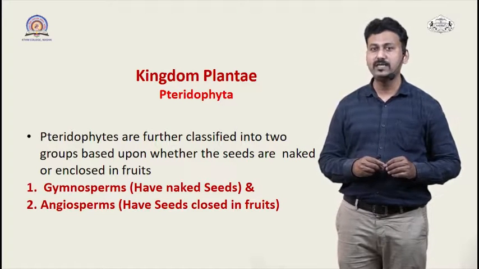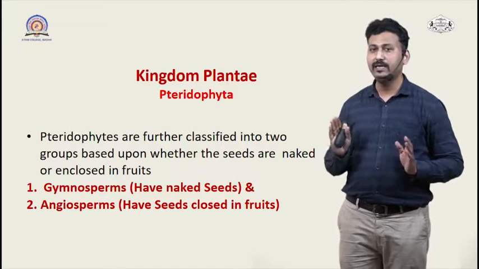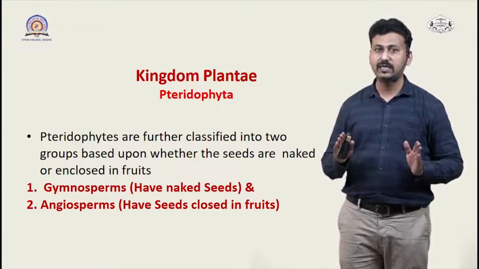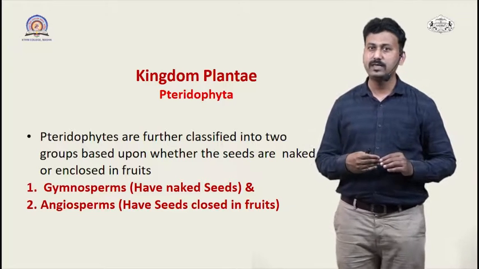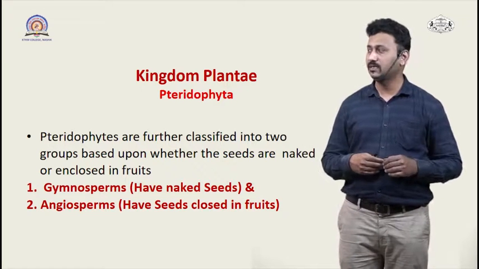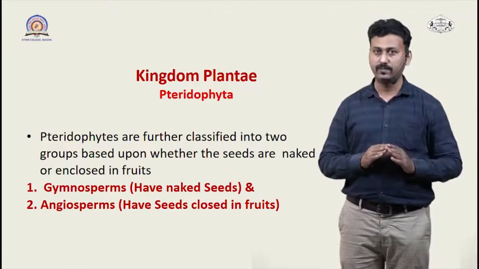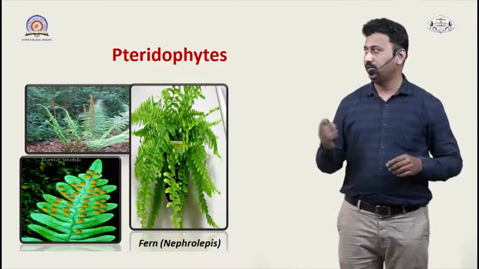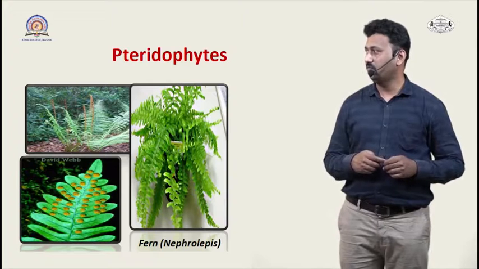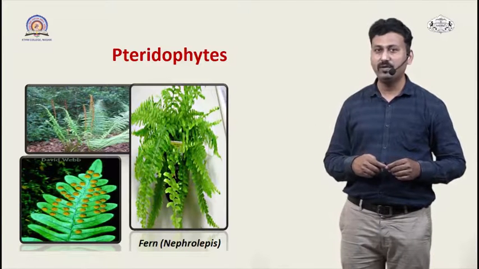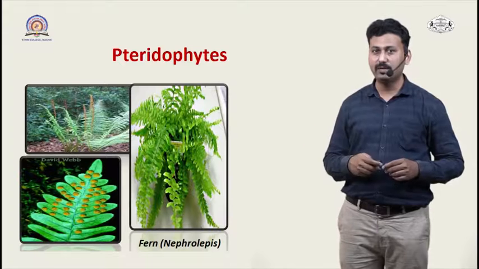So what is meant by gymnosperms? Those having naked seeds are classified into gymnosperms, and angiosperms are those plants which have seeds enclosed inside the fruit. In this picture you can see different types of pteridophytes. So fern or Nephrolepis is one of the well-known examples of the pteridophytes.